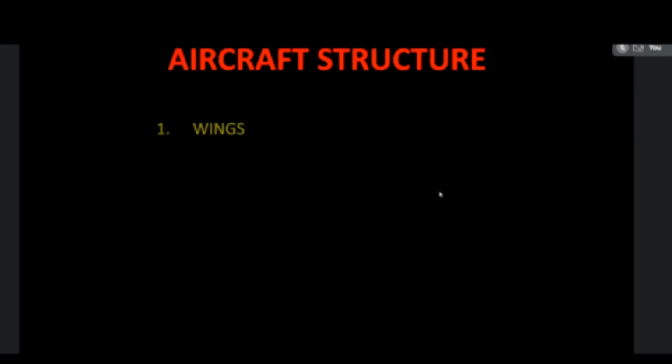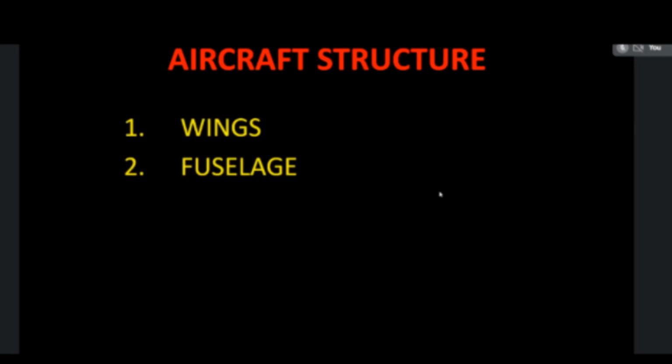Then another aircraft we already know is the passenger aircraft. So the main types of aircraft are military aircraft and passenger aircraft. Now we are going to see what all the parts of the aircraft are.